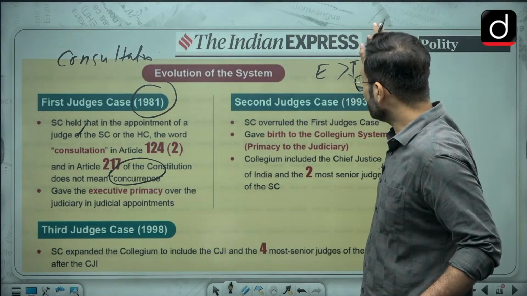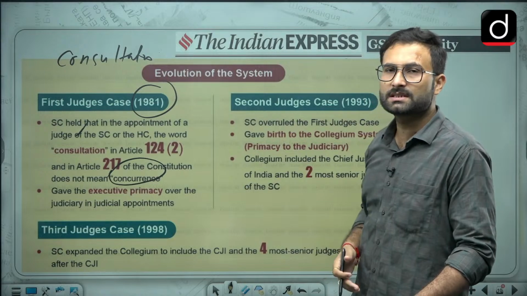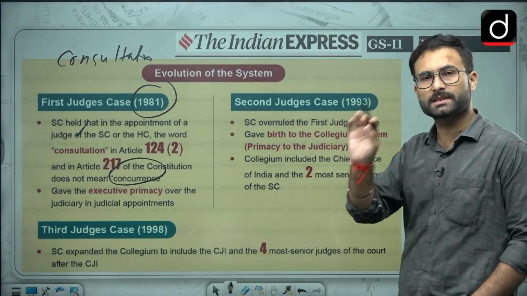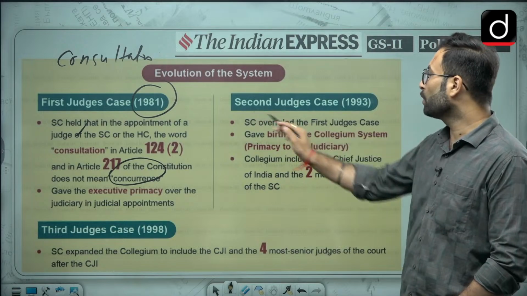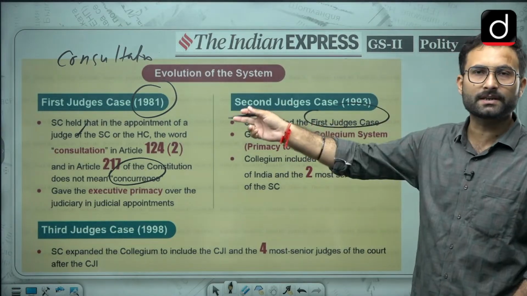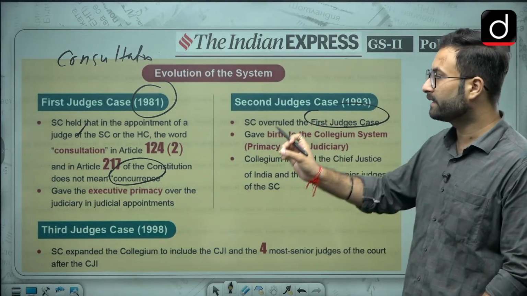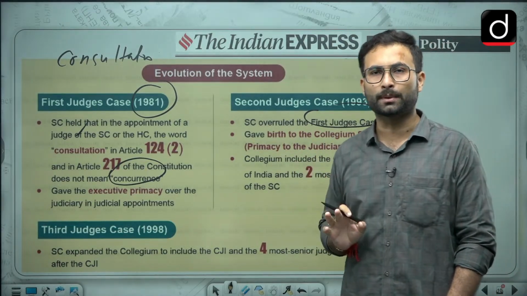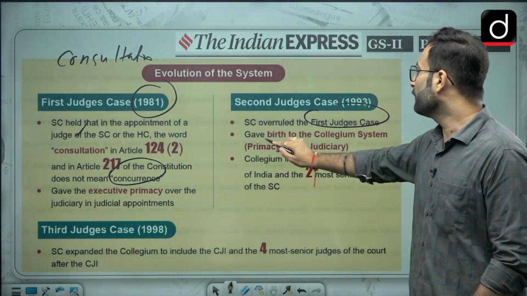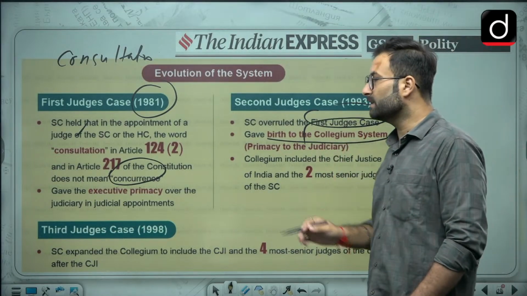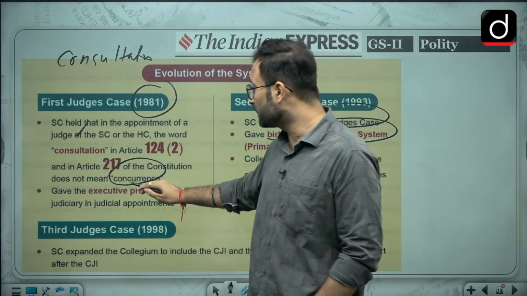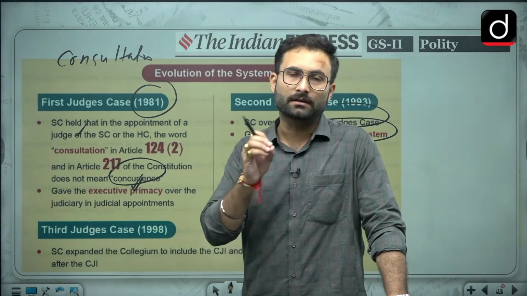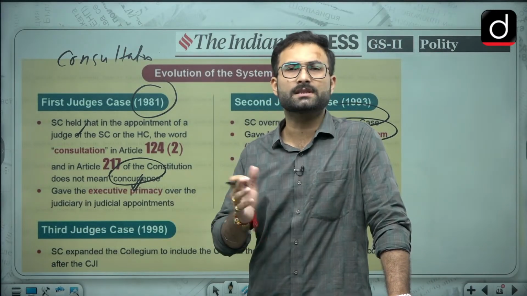Then after some time there was the second judges case, and again the question was the same. The Supreme Court overruled the first judges case. Here they said that no, the word consultation means concurrence with the advice of the Supreme Court. So here it gave birth to the collegium system. Since it is binding because it is concurrence, whatever the Supreme Court is saying, the government has to agree to that. Otherwise there will be a blockage.